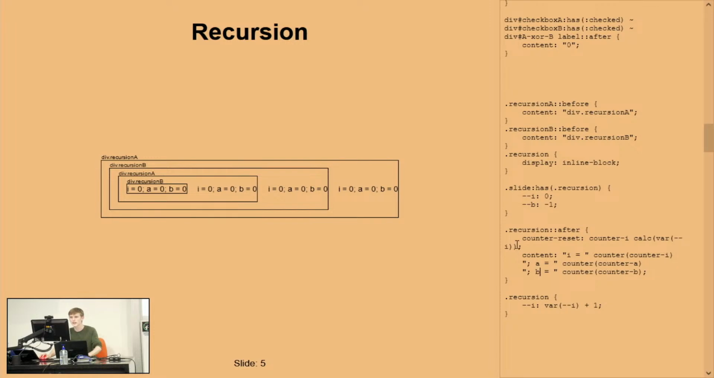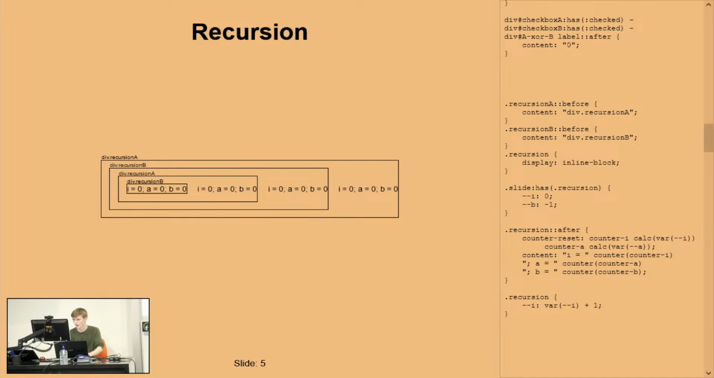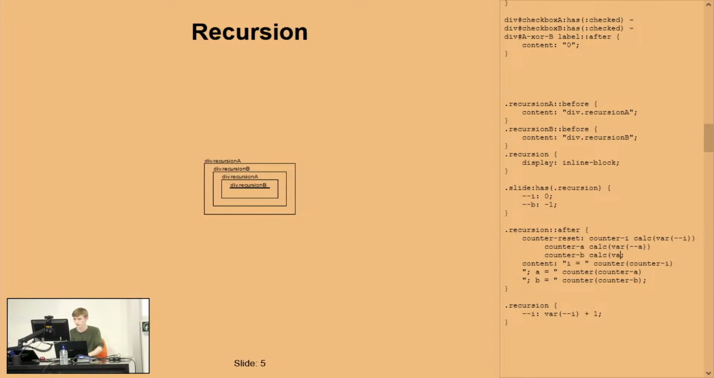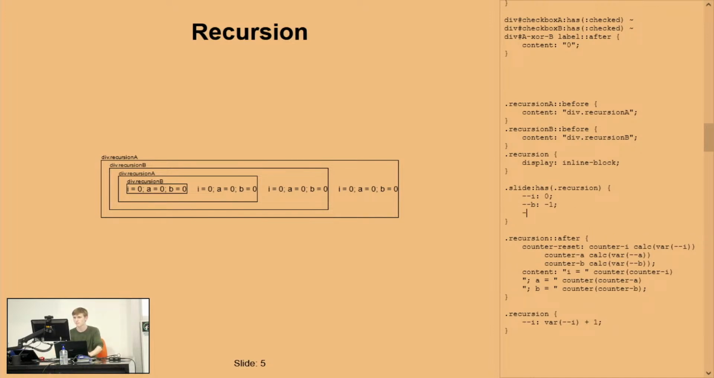We also need to reset these counters so that they look like they're in the right place. So we're going to have counter A is equal to calc var A, and counter B is equal to calc var B. And A isn't defined here, so we might even set a base case for A, but I'm going to get rid of this in a second. Hopefully we should see that these are updating, so I'm just going to be careful of YB.